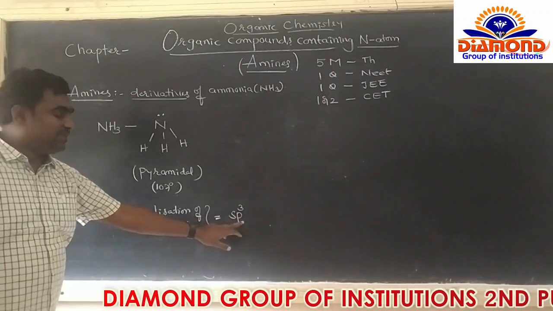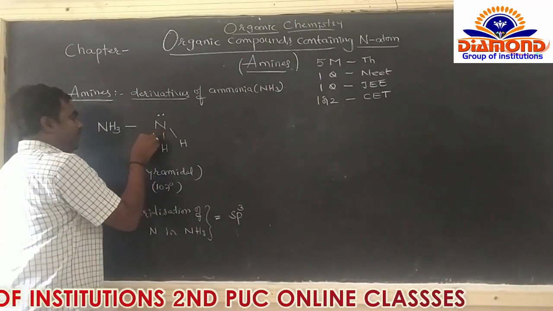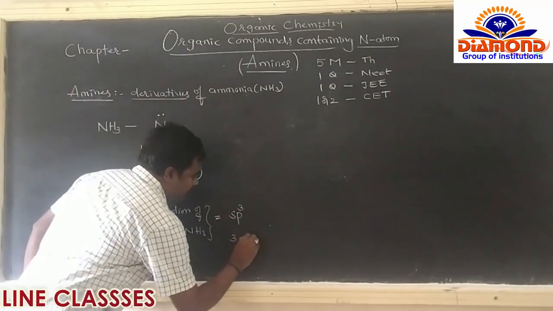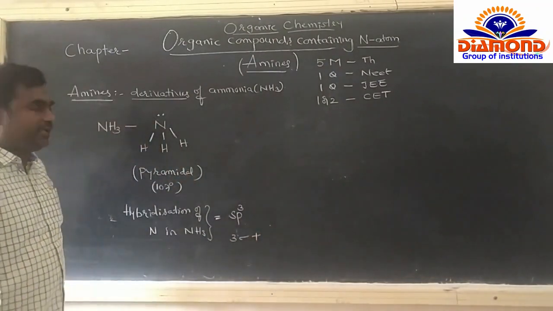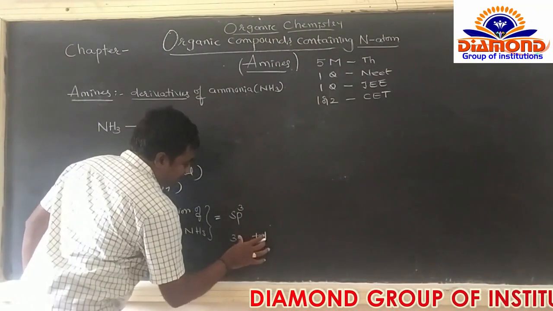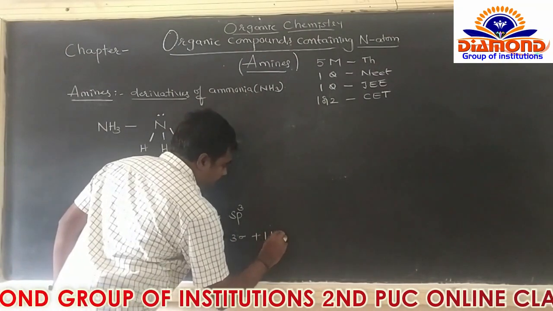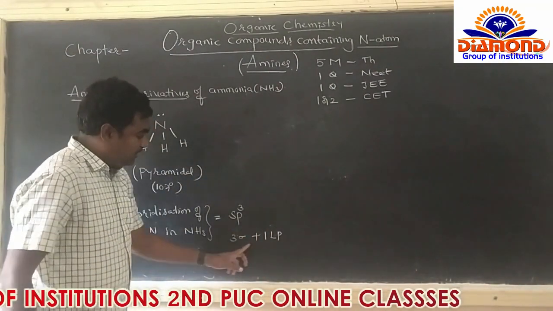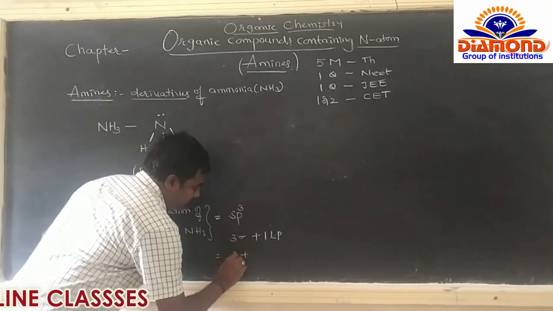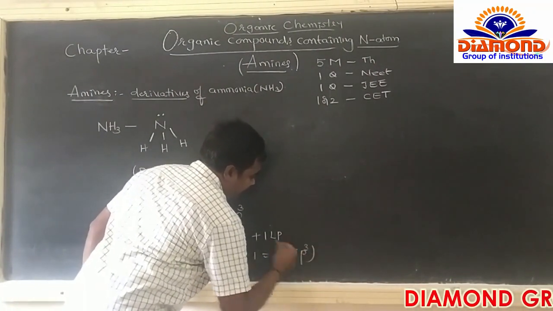How can we get sp3 hybridization? How many sigma bonds are there? 1, 2, 3. So 3 sigma bonds are there, plus how many lone pairs? 1 lone pair of electrons is there. That's why 3 sigma bonds plus 1 lone pair, so 3 plus 1 is equal to 4. 4 means we can get sp3 hybridization.